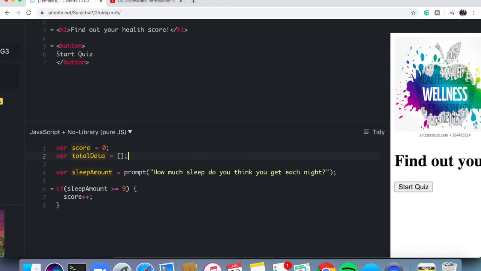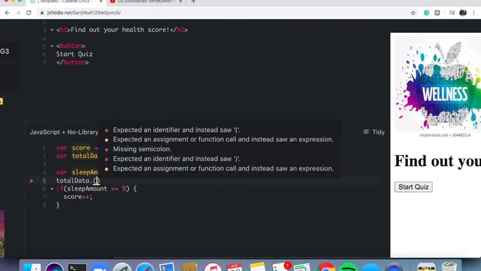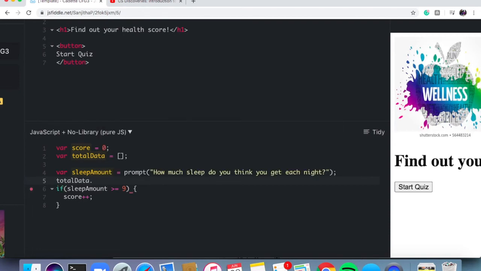Now, the opening and closing brackets are simply me saying I'm going to create an empty array and then eventually add information to it. So the first piece of information I want to add is the amount of sleep that they got. So I'm going to say totalData dot, that tells me which array I'm adding to, and then the word push.